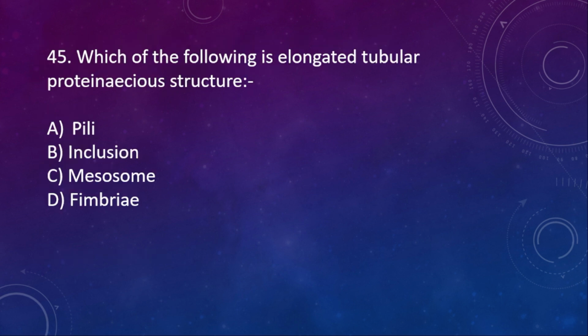So next question, that is 45. Which of the following is an elongated tubular proteinaceous structure? Option A, pili, B, inclusions, C, mesosomes, D, fimbriae. Inclusion body is not an elongated one, they are granularly present inside the body of the bacteria. C is infolding of cell membrane which is inside, and fimbriae is the smallest one, as we just discussed. So the right option is pili, which is the elongated, tubular, proteinaceous one.